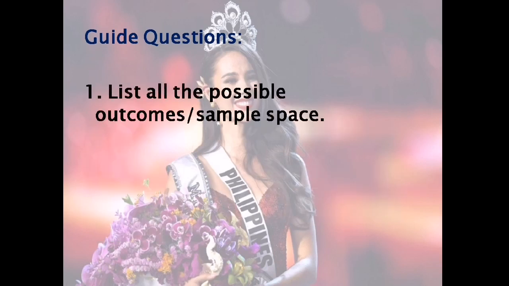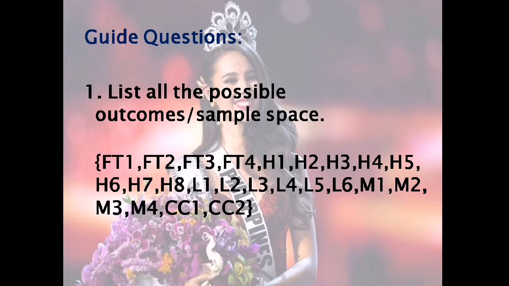Okay, let's start with the first guide question. List all the possible outcomes or sample space. So, ang given natin ay candy. So, ang ginamit ko dito ay yung beginning letters ng bawat candies to represent that given candy. Halimbawa, flat top. So, there are 4 flat tops. So, therefore, FT1, FT2, FT3, and FT4. So, yun yung 4 na flat tops.